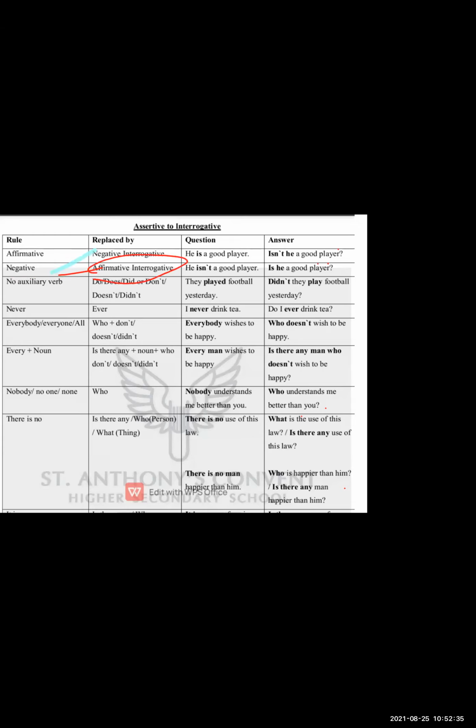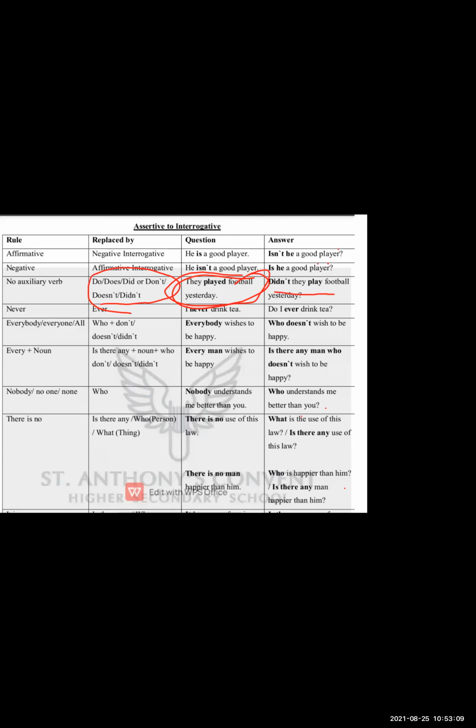Okay, now in a sentence, if you find no auxiliary verb, that means no helping verb like is, are, was, at that time you have to use words like do, does, did, or don't, doesn't, didn't. Here we have an example. For example, they played a football yesterday. Here you find no auxiliary verb, that means no helping verb. So here we have to start with do, does, did, or didn't.